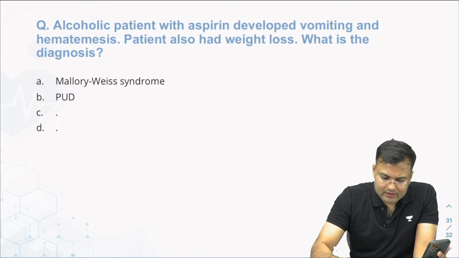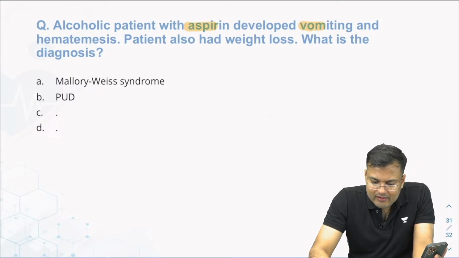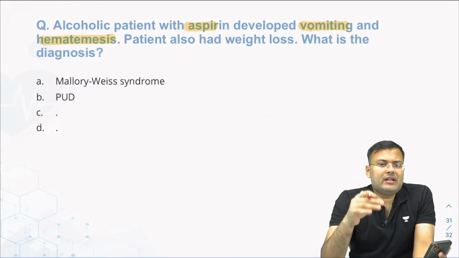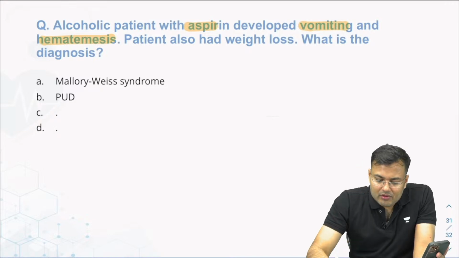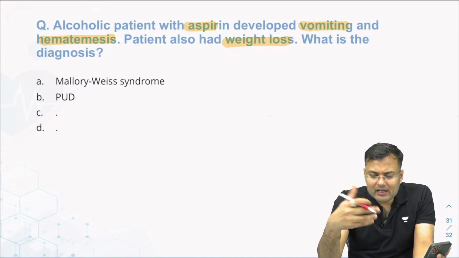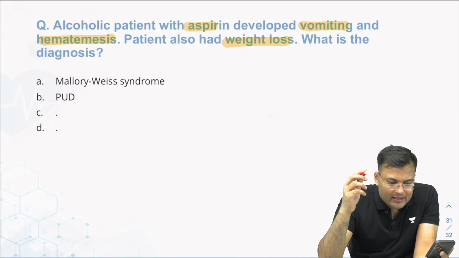It is Echinococcus. Now guys, this question: alcoholic patient with aspirin developed vomiting and hematemesis. After vomiting, patient developed hematemesis. Patient also had weight loss. Tell me what is the diagnosis. So what is the cause of hematemesis after vomiting? Hematemesis occurred after vomiting. Okay, 100 aspirin tablets he took.